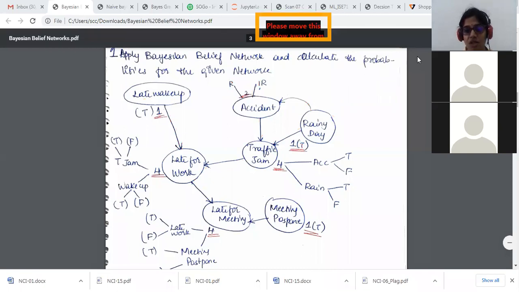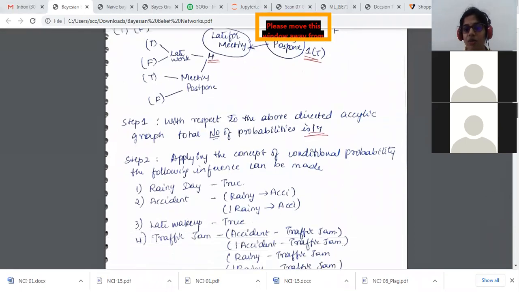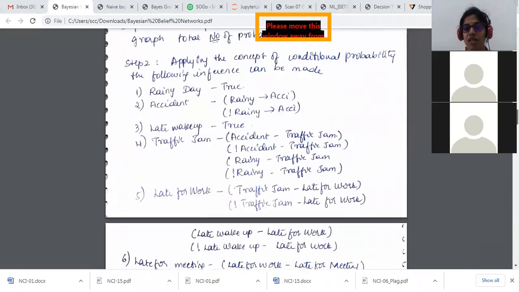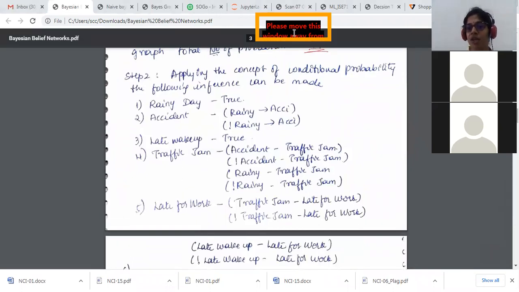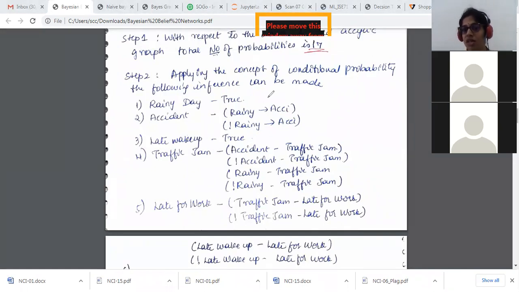Let me scroll down. The similar one I'm writing over here: conditional probabilities in a statement. With respect to the above given graph, we know that we have 17 possible values, and all the 17 possible values I'm going to display over here. This is step 2. Step 1 was the number of probabilities: I write it over there in the graph and I get the possibility value. I'm pictorially representing what the conditional probabilities are.